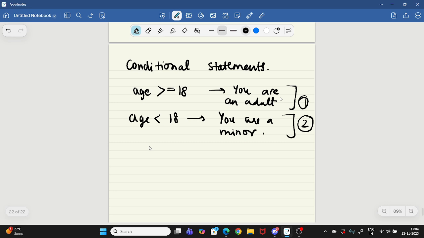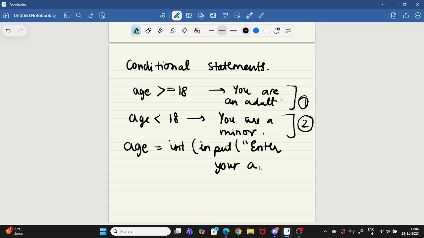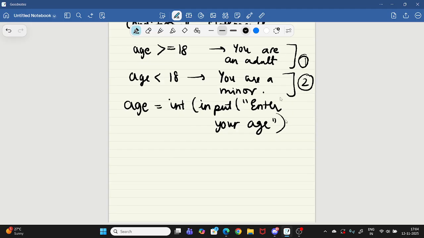That means if this is happening, then this will happen, and I'll show you with an example. I can take user input, right? So I'm taking int input, enter your age. Imagine I'm making this program for you, so you have to enter your age here.